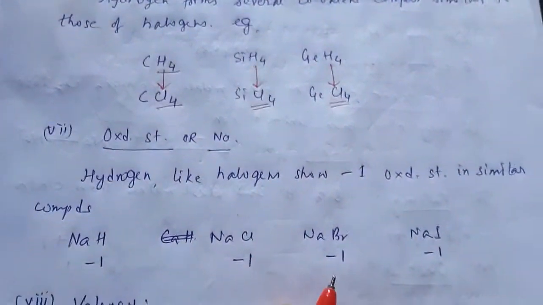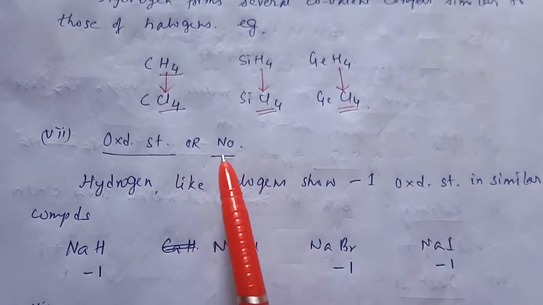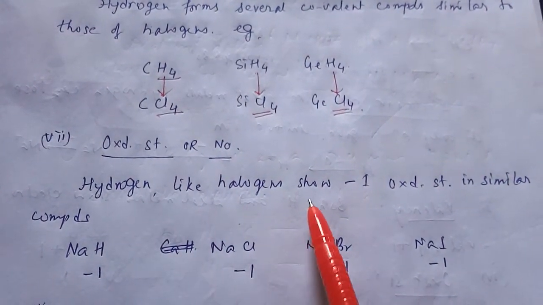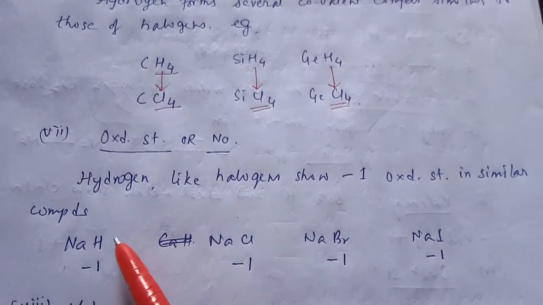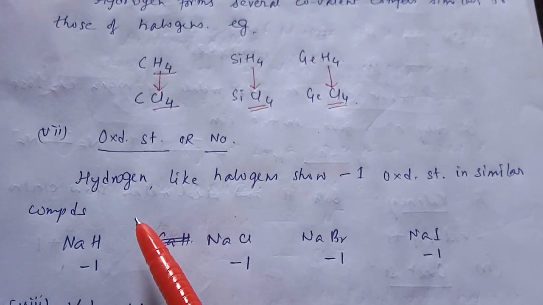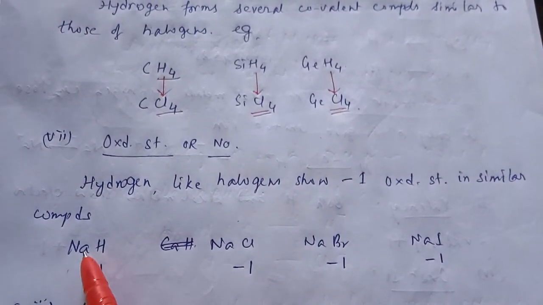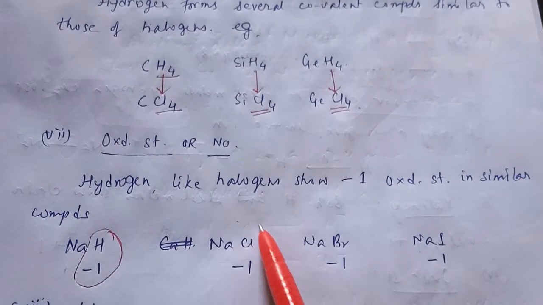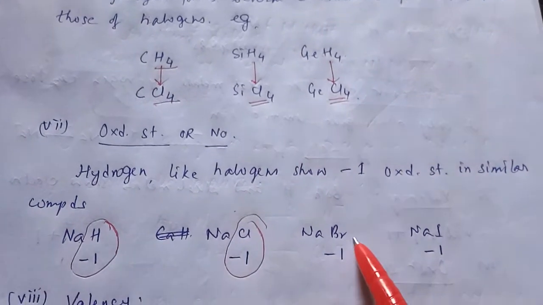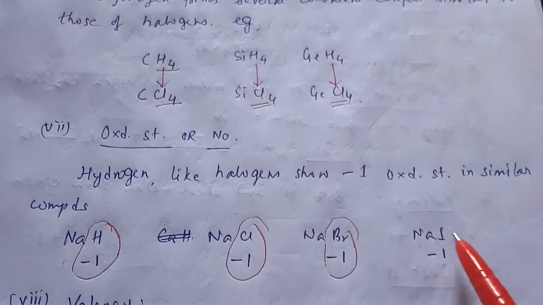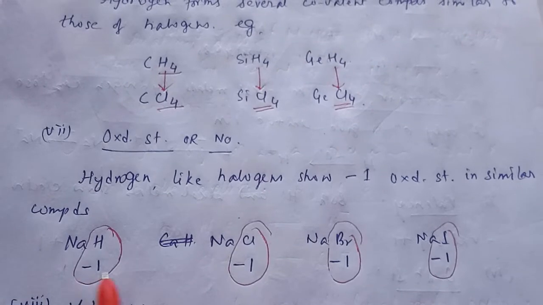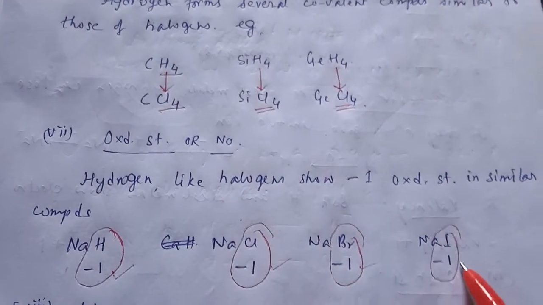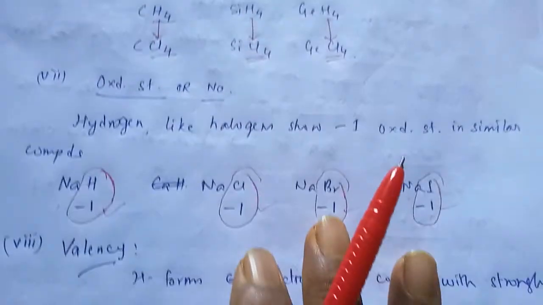Now, oxidation state or number. Hydrogen like halogen shows -1 oxidation state in similar compounds, means this is sodium hydride, oxidation state is -1. Now halogen having the oxidation state -1, chlorine again -1. So what we have observed is that hydrogen having -1 oxidation state, halogens also having -1 oxidation state. The oxidation states are similar.